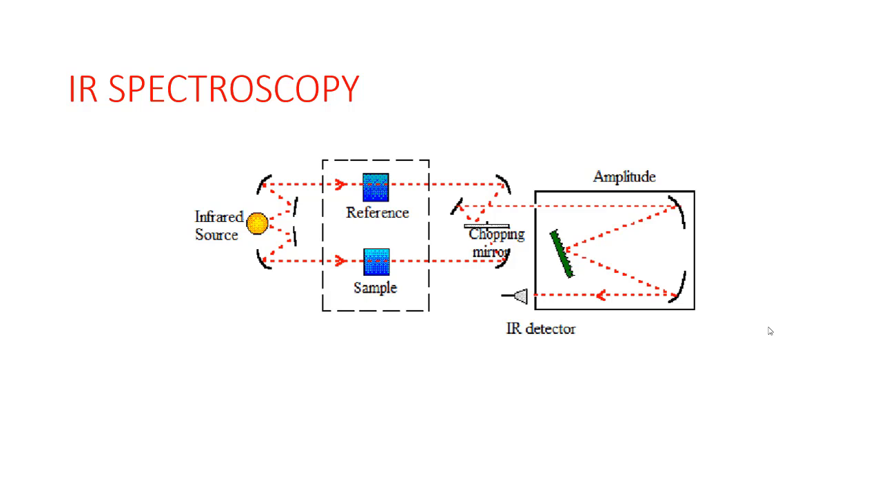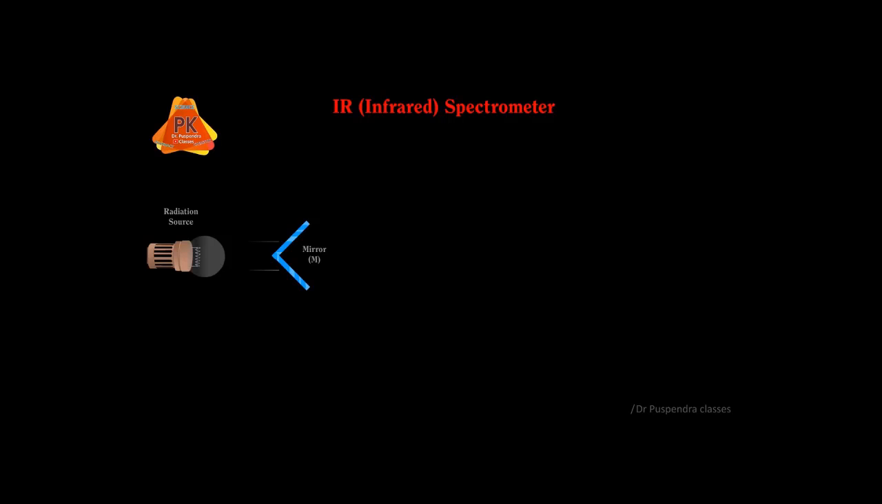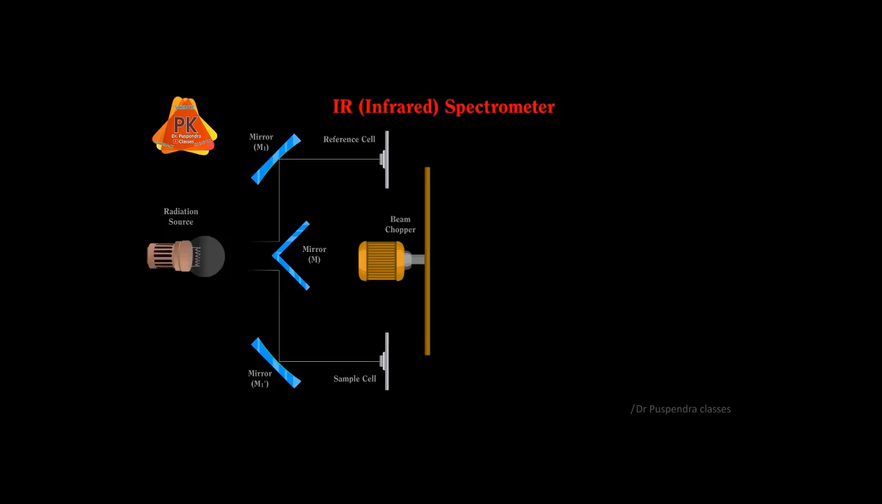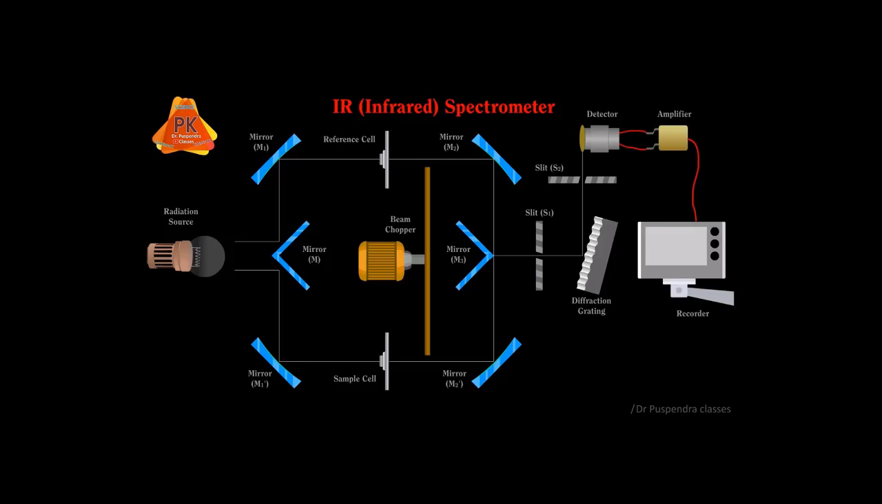So let's get into the video to see how this works and what the instrumentation is. In this animation, I am going to explain the instrumentation and working of the IR spectrometer. The IR instrument is constructed from a radiation source, mirrors like M1 and M1 dash, reference cell, sample cell, beam chopper, mirrors M2 and M2 dash, again mirror M3, slit S1, diffraction grating, slit S2, detector, amplifier, and the last one is the recorder. Now coming to the details of various parts of the infrared instrument.